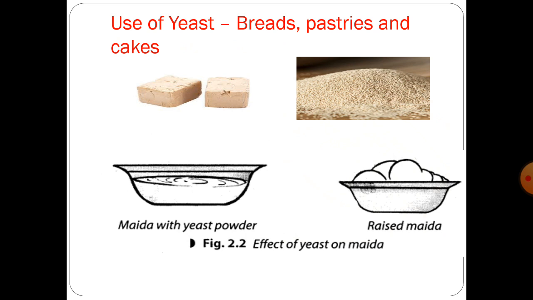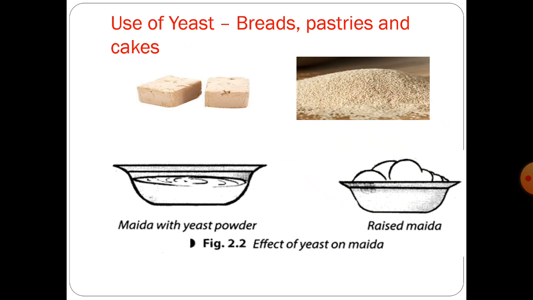Now, yeast. Yeast is a type of fungi. Yeast is used for making breads, pastries, and cakes. So, this yeast is available in the form of small blocks and also in the form of powder. This powdered yeast can be used directly. You can do the activity which is shown in figure 2.2. You can take maida and mix it with yeast powder and add a small amount of water and sugar, and after keeping it for 2 hours you will see that the maida has risen, or the volume of maida has increased. So why is it so?